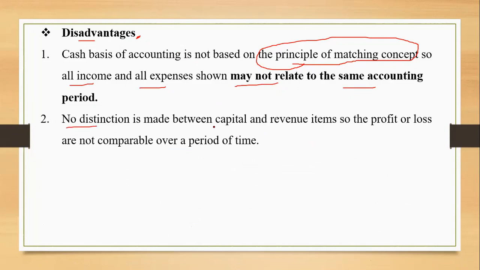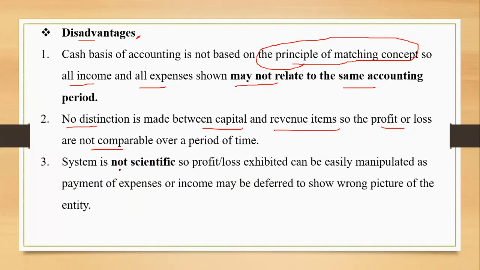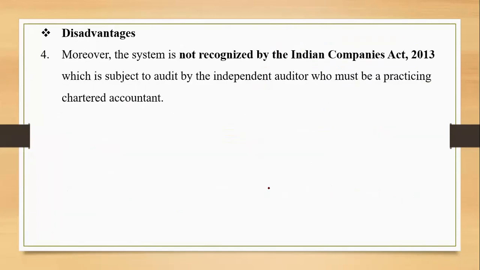No distinction is made between the capital and the revenue items, and so the profit or loss is not comparable over a period of time. Another disadvantage is the system is not scientific, so profit or loss exhibited can easily be manipulated, as payment of expenses or income may be deferred to show the wrong picture of the entity. Continuing with disadvantages, this system is not recognized by the Indian Companies Act 2013. Okay, not recognized, so it will not be reliable also. So this is another disadvantage.